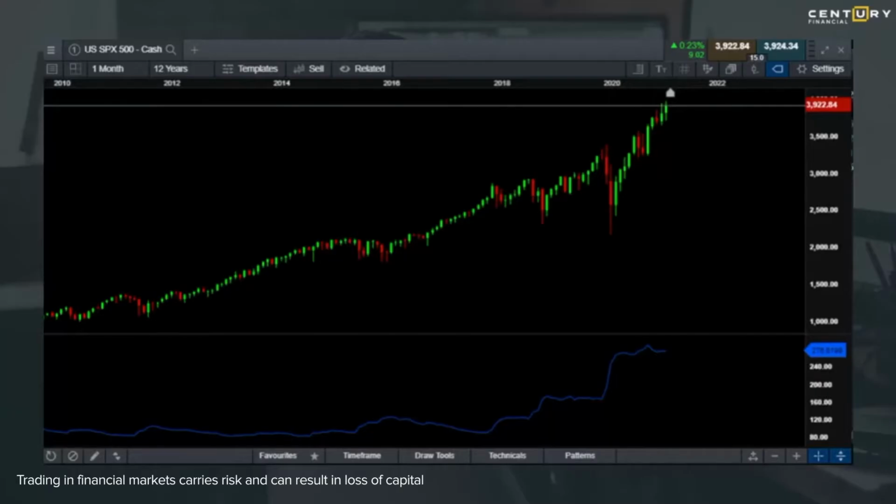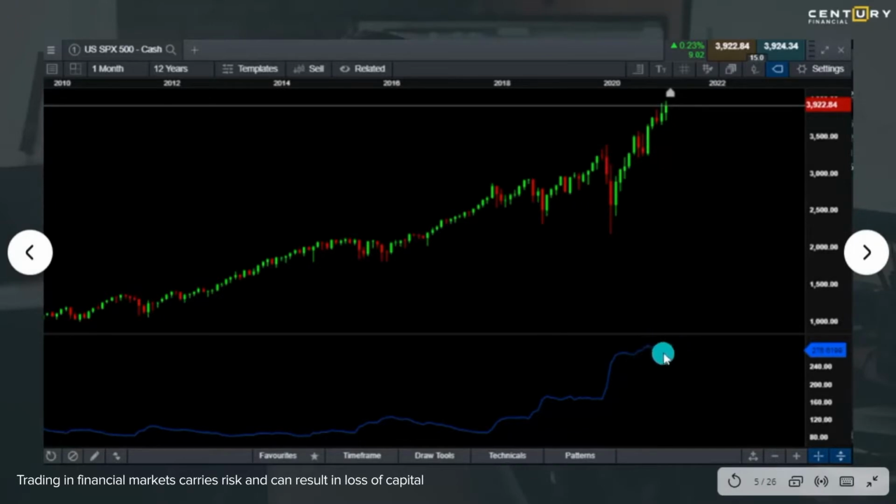ATR also helps us identify where to keep take profits and stop losses, on a side note. Now here's an example of the S&P 500. If you look at the bottom, I've opened ATR over here.